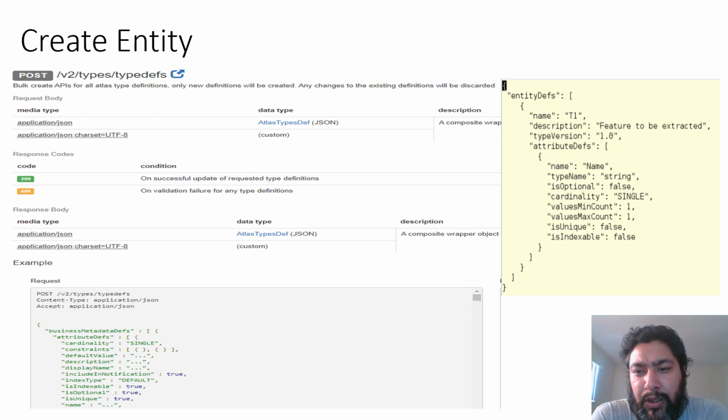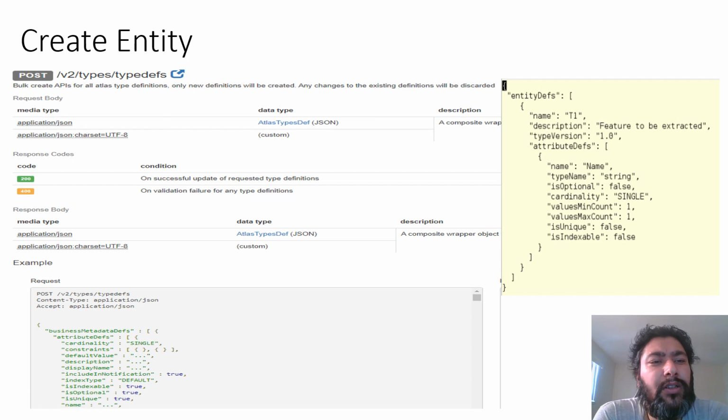Coming to the important part of the demo, here I'll start with important things like how we can create an entity and how we can create objects of that type. All those things will be covered in this video after this. So let's start with the official documentation.